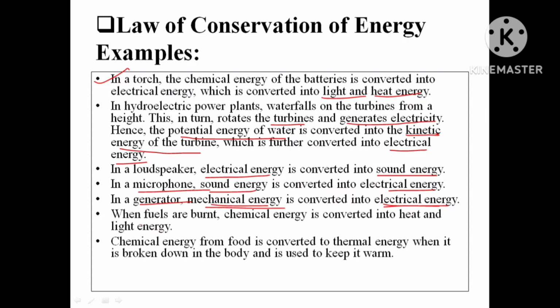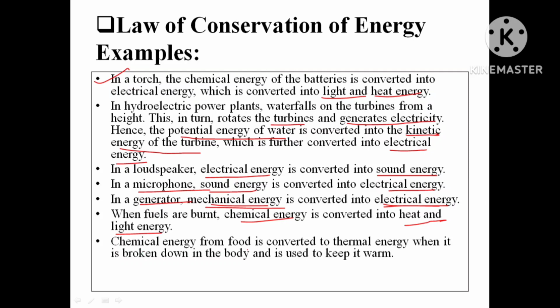In the motor, what do we do? By giving electrical energy, we convert it into mechanical energy. When fuel is burnt, chemical energy is converted into heat and light energy. When we burn some wood, the wood is a biomass. It is chemical energy stored due to photosynthesis. That chemical energy is converted into heat and light energy.